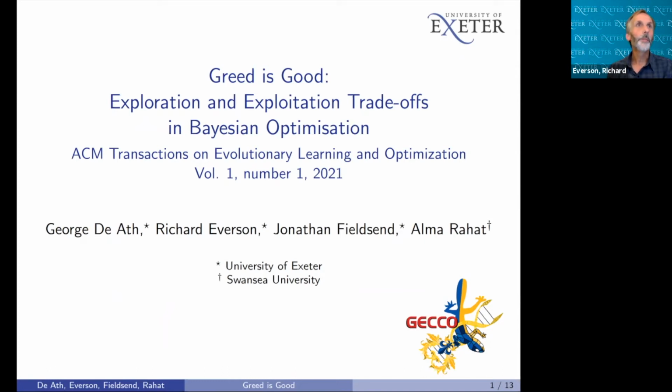Greed is good. This paper explores the role of exploration and exploitation in Bayesian optimization and introduces a new epsilon greedy algorithm, which is at least as effective as the state of the art.